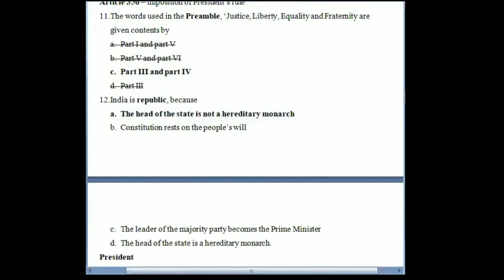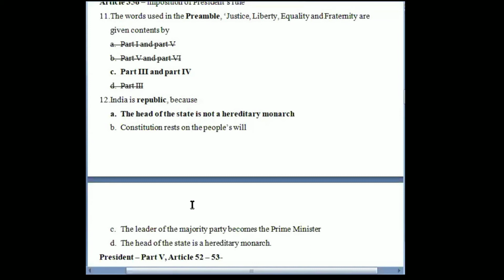President is considered as head of the state, and part 5 of the Constitution of India, Article 52 provides for a position of president, that there shall be a president of India. Then Article 53 talks about that the executive powers of the union will be vested in the president.